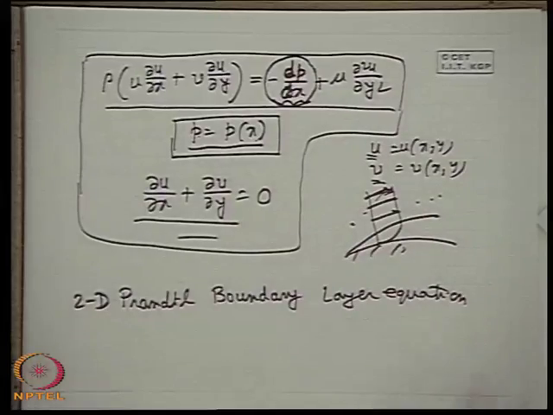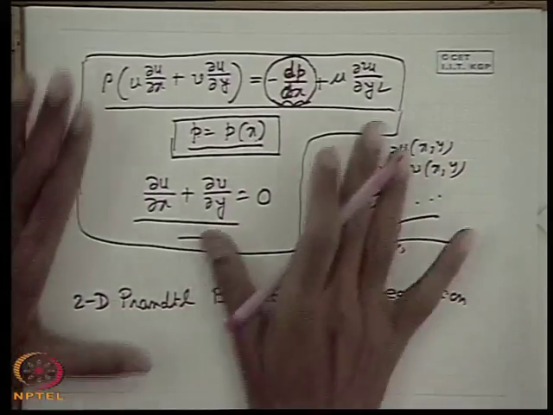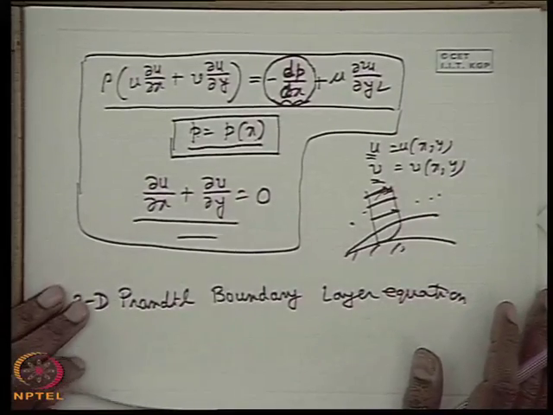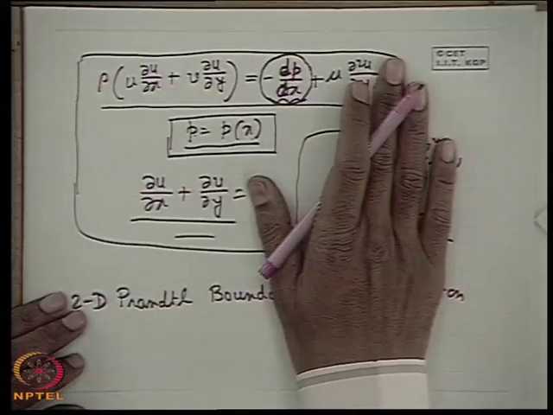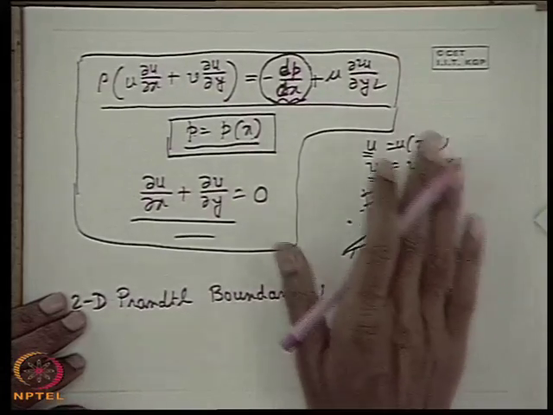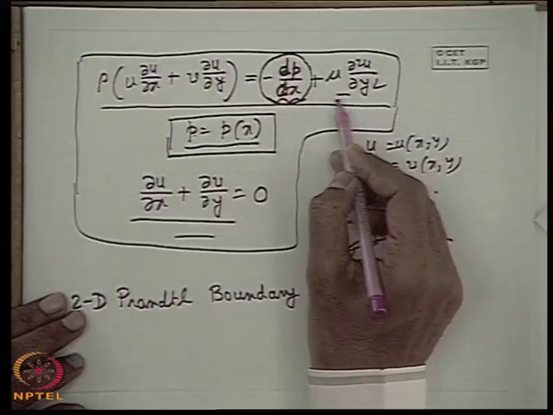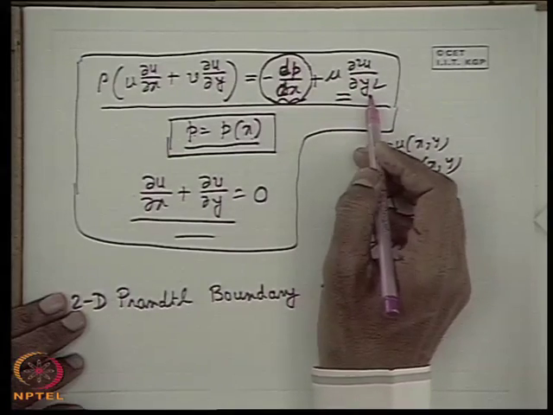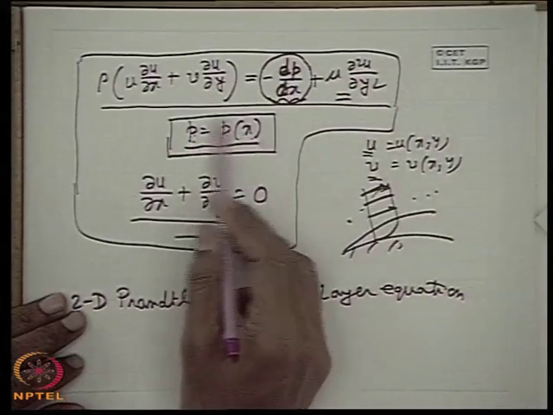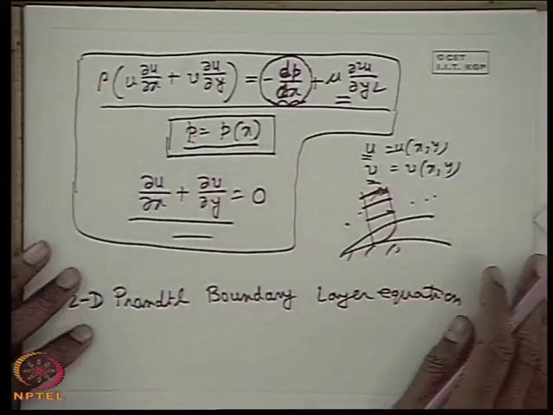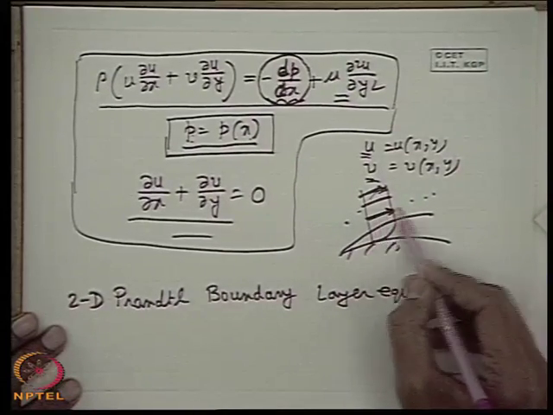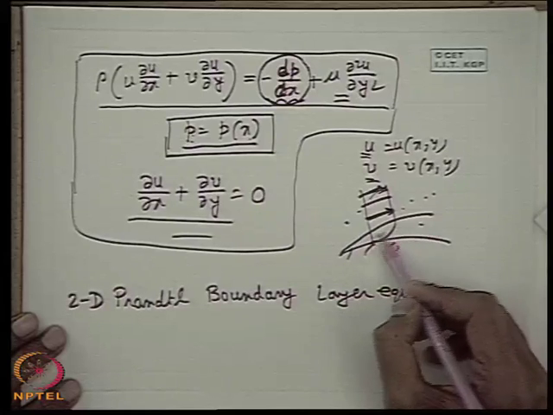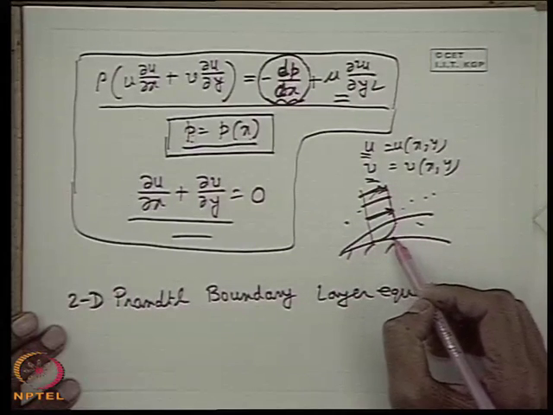All right, I think you have well understood this philosophy of boundary layer equations, whereby by order of magnitude analysis we can simplify the equations of motion, and the viscous term can be written as only mu del square u by del y square. Also, we have proved the most useful significance of the boundary layer, that the pressure in the potential core is the same as that in the boundary layer, that means the pressure is impressed within the boundary layer.